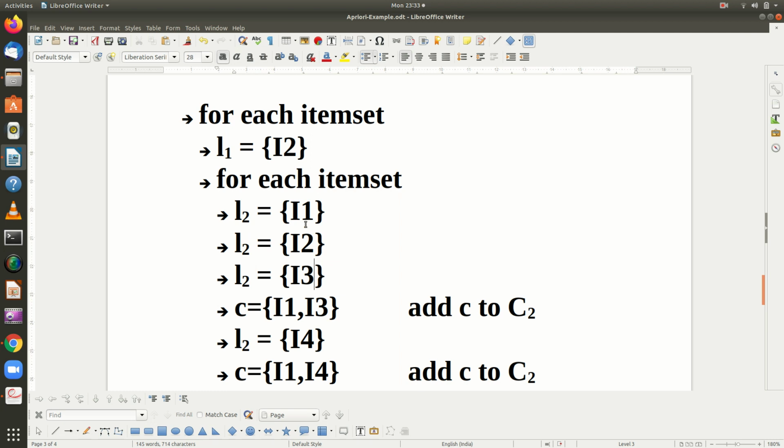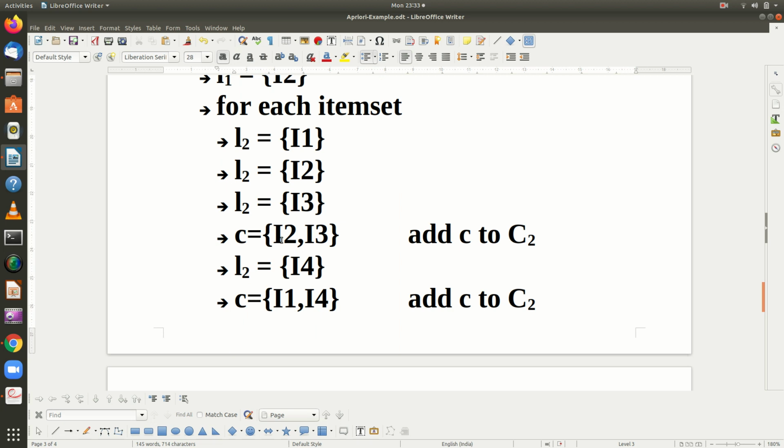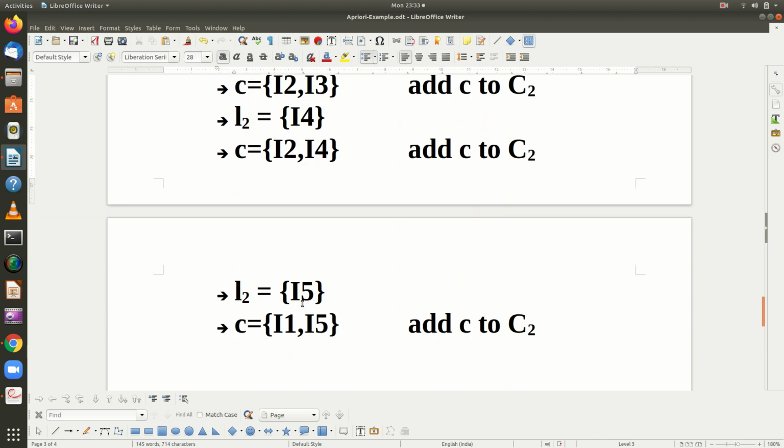I2 is lesser than I3, so it will be joined, and I2 comma I3 both are frequent, so it will be added to C2. Then L2 will be I4. Again I2 is lesser than I4, so this will be added. And I5, again I2 I5 will be added.